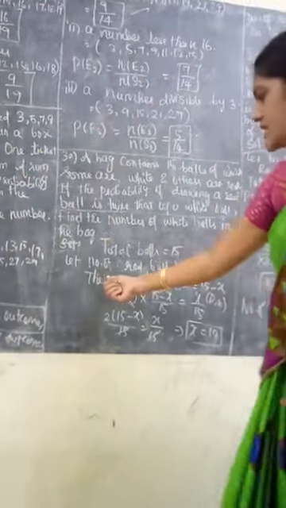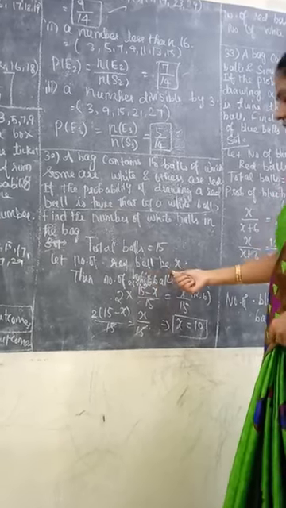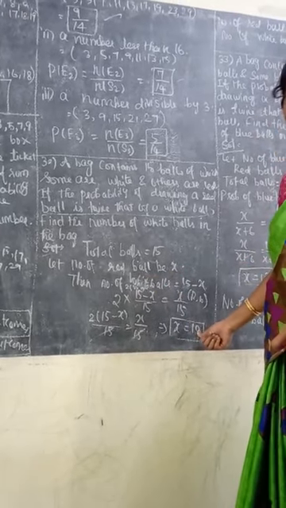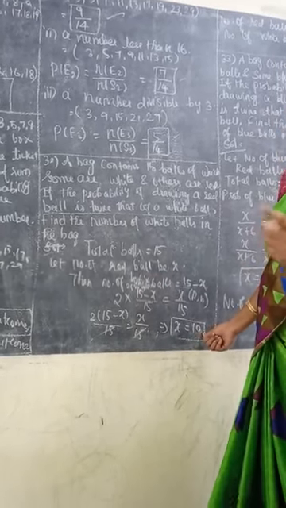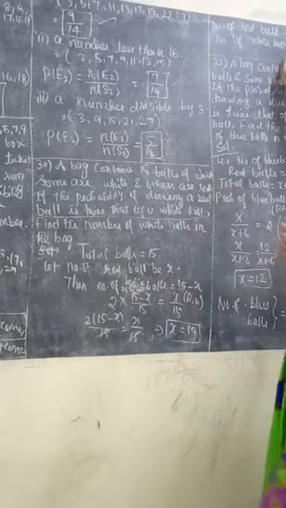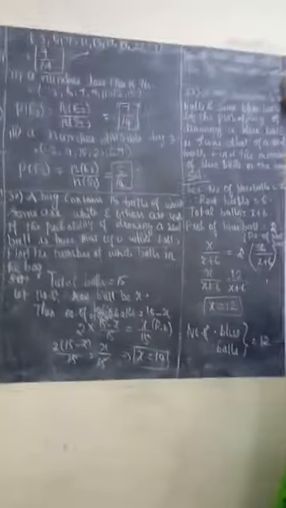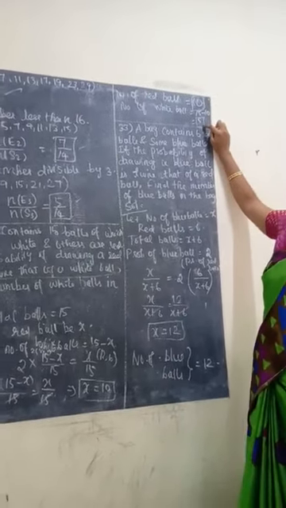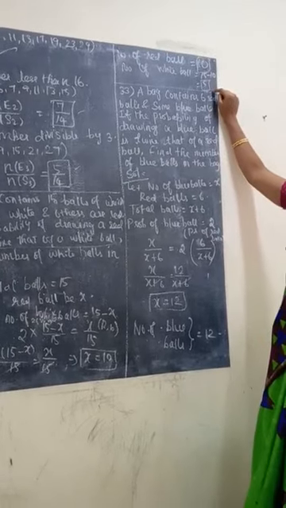Next, what is the total number of red balls? Red ball we take as X. What is the X value? 10. So total number of red balls in the bag is 10. Next, number of white balls is 15 minus X. X value we found, X is equal to 10. So 15 minus 10 is equal to 5. This is the number of white balls. I hope you all understand this.